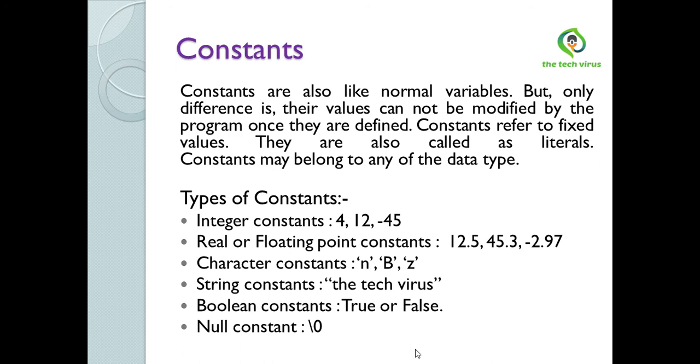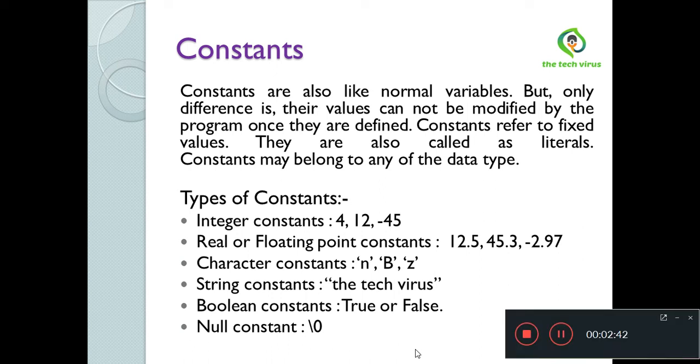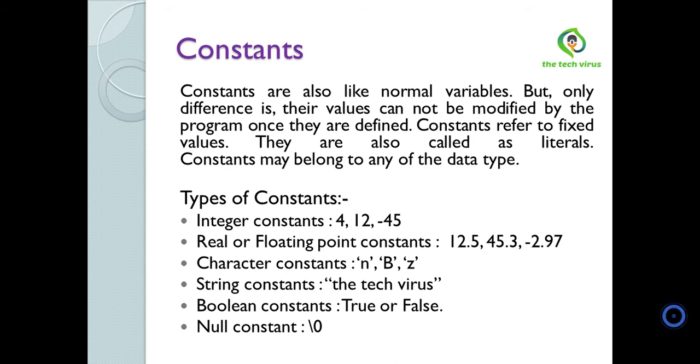Now see constants. Constants are like normal variables, but the only difference is their value cannot be modified by the program once they are defined. Constants refer to fixed values. They are also called literals. A constant may belong to any data type. Now see types of constants. Integer constant: the numbers which are represented without a decimal point are called integer literals. For example, 4, 12, minus 45.